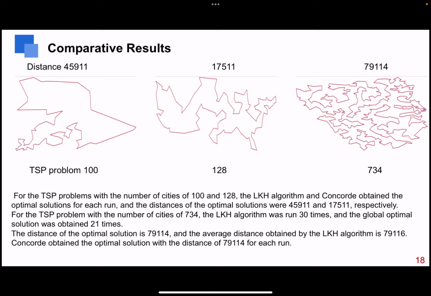The distance of the optimal solution is 79,114, and the average distance obtained by the LKH algorithm is 79,116. Concorde obtains the optimal solution with a distance of 79144 each time.